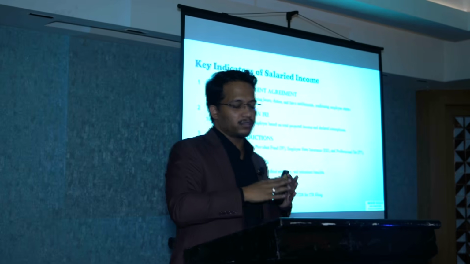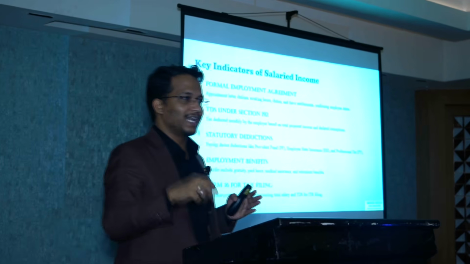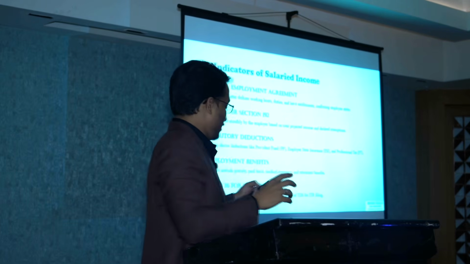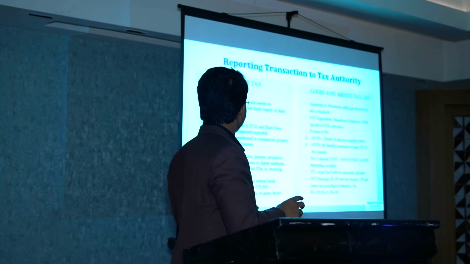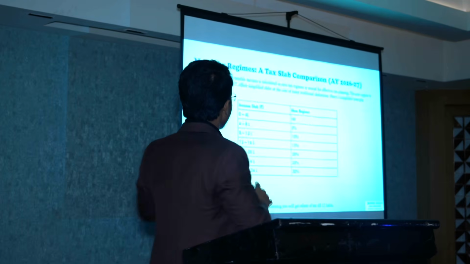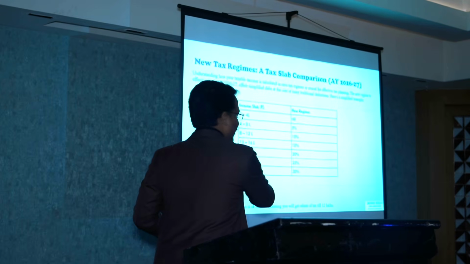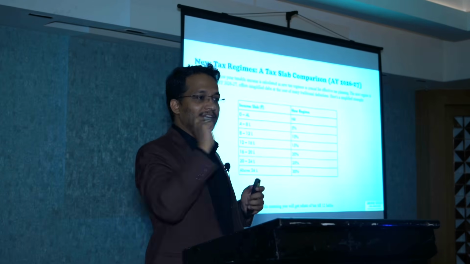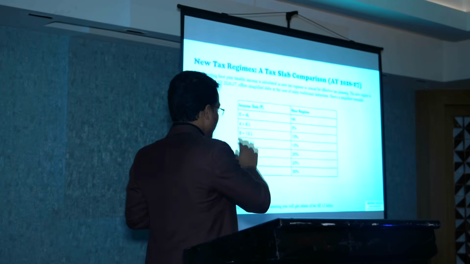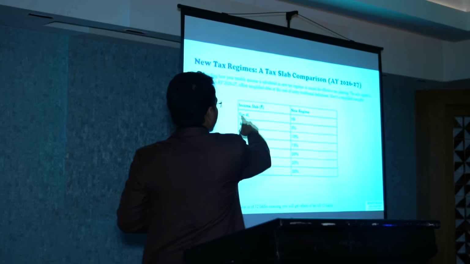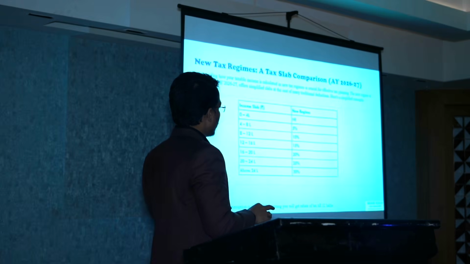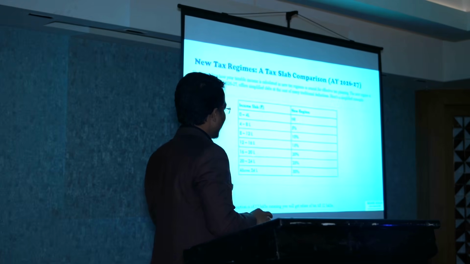If you have crossed 12 lakh rupees, suppose your salary is 15 lakh, it is calculated on the basis of slabs. What are the slabs? These are the slabs. Suppose you have a salary of 12 lakh rupees, there is no tax that the organization will deduct from your salary. If your salary is 15 lakh, they will calculate on a slab basis. 0 to 4, they will calculate 0. 4 to 8, they will calculate 5%. 8 to 12, 10%. Suppose your salary is 18 lakh, you fall under the category of 20%.